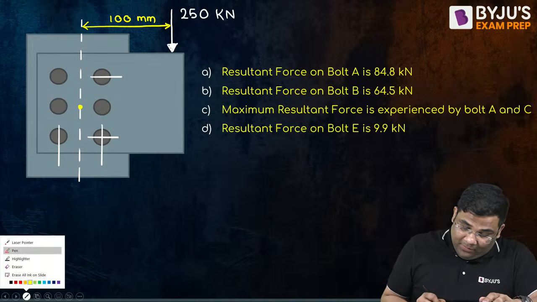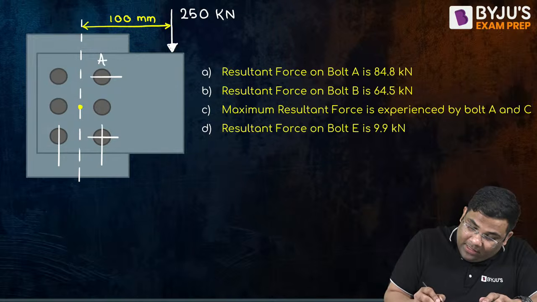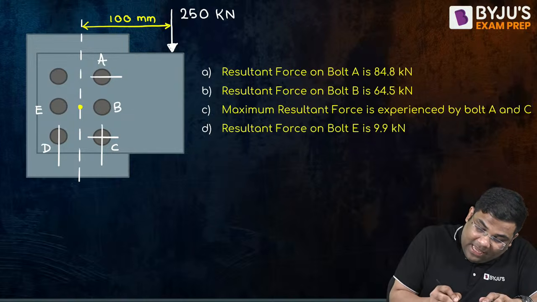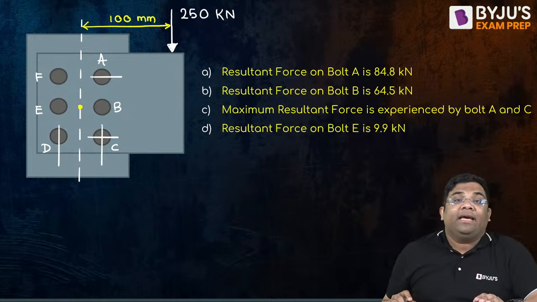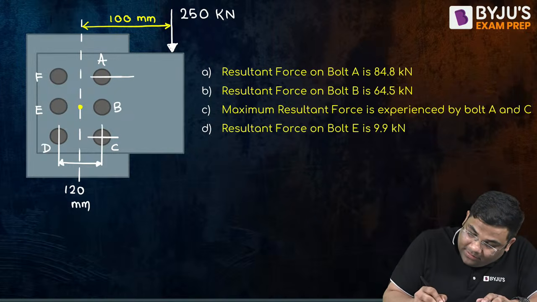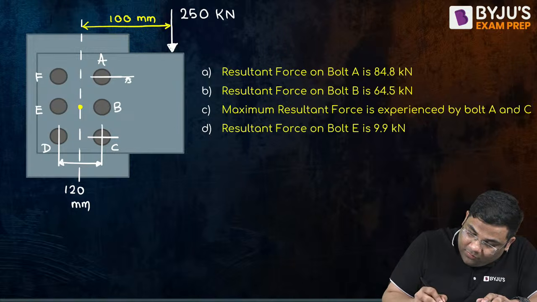Okay. Let me name the bolts. This is A, this is B, this is C, this is D, this is E, and this is F. So 6 bolts are there. Now the distances are also given. The distance between these bolts is given as 120 mm. And this distance is given as 160 mm. This is given as how much? 160 mm. It's a very important question.